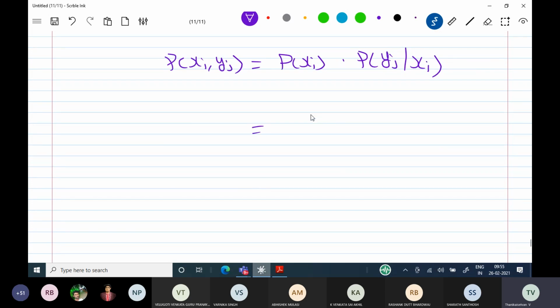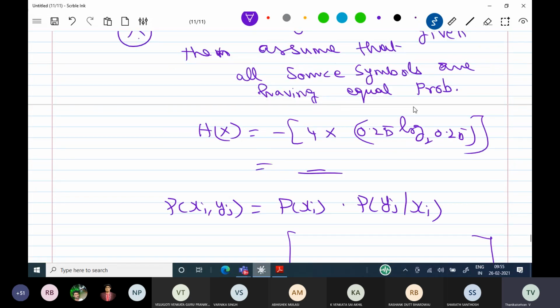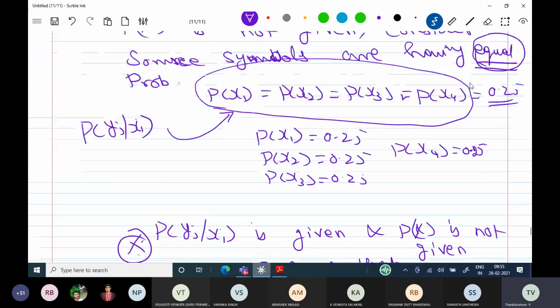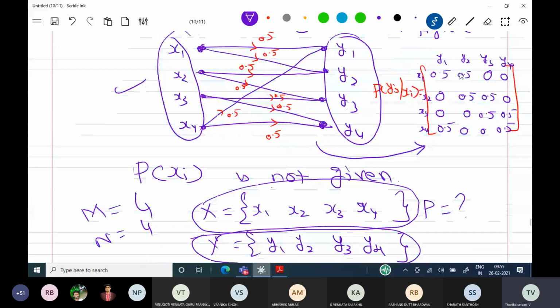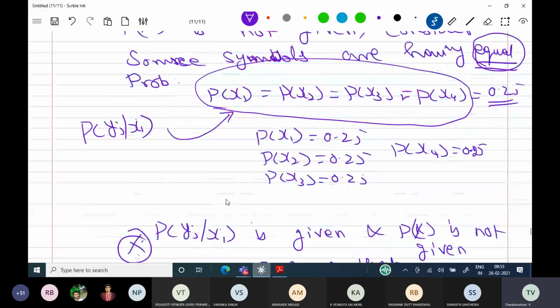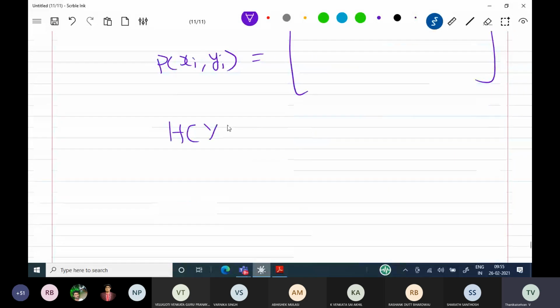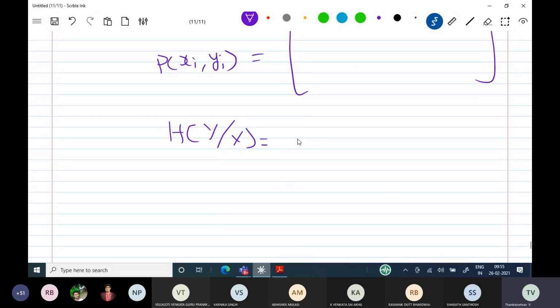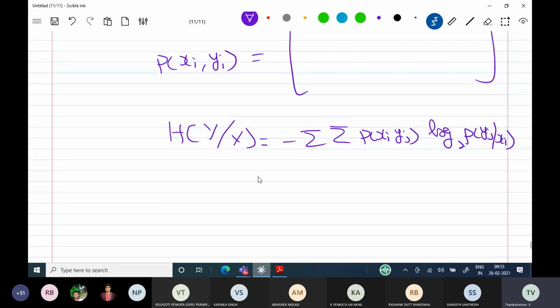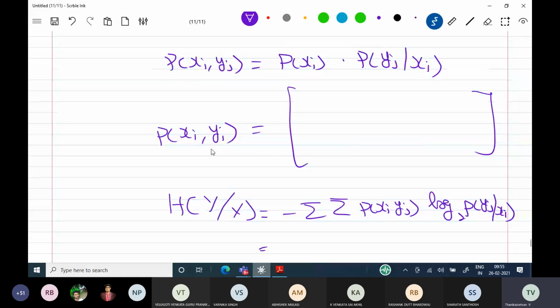Then H of y by x is equal to minus double summation of probability of xi yj log base 2 of probability of yj given xi. Take the corresponding coordinates of i and j and multiply. Probability of xi comma yj is available here, and the conditional probability values are available here. Once you calculate this, the remaining things can be easily calculated.